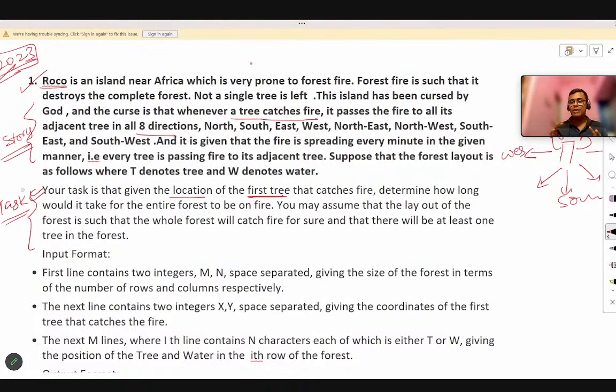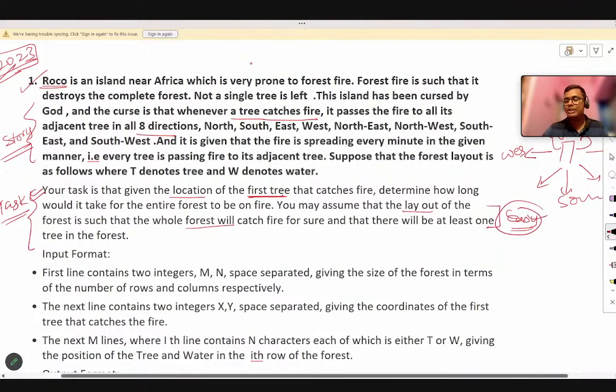This is our task. We have been given in the question itself the first tree location where it is catching fire, and we have to tell how much time is actually required for all over the forest to catch that fire. Now you may assume that the layout of the forest is such that the whole forest will catch fire for sure, and that there will be at least one tree in the forest. Okay, so there's some easy portion coming. So this is the question.